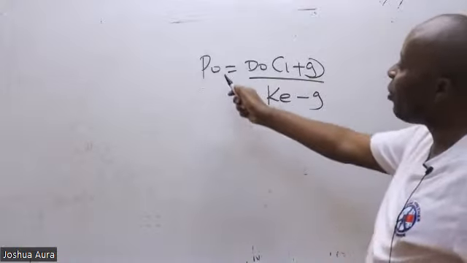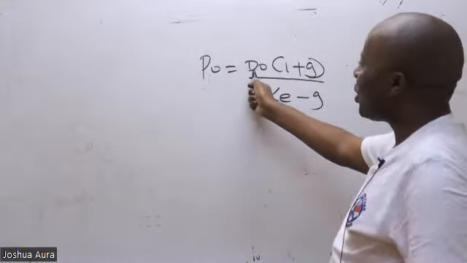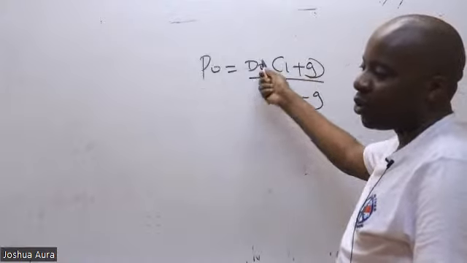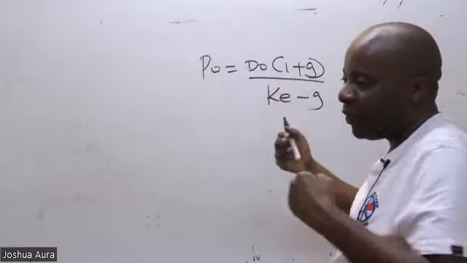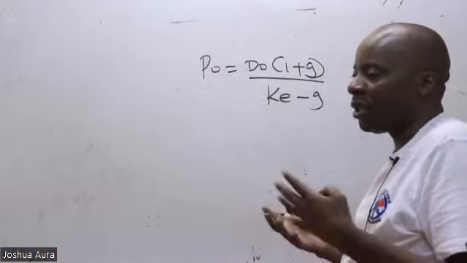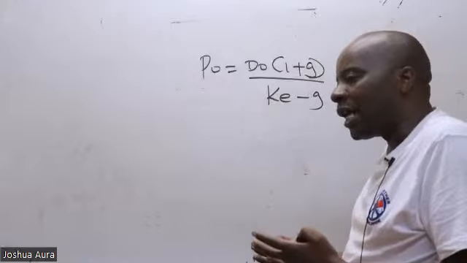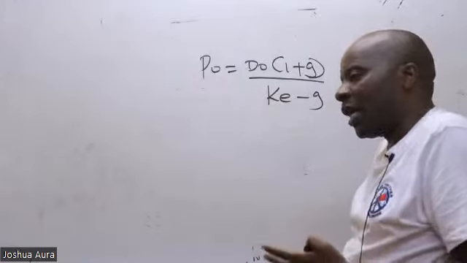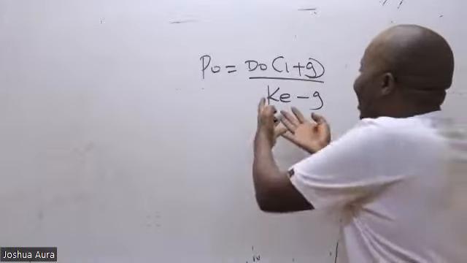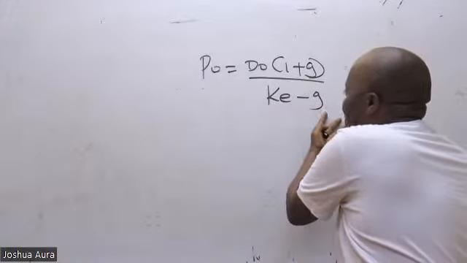So provincial officer equals district officer, who has to grow in rank. When you elevate the district officer one rank higher, then he becomes a provincial officer. So provincial officer equals district officer into 1 plus g all over Kenya minus government.